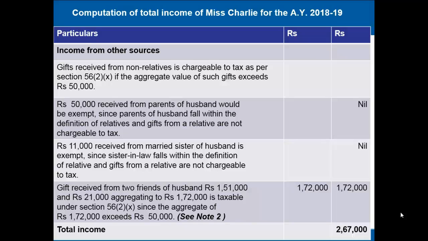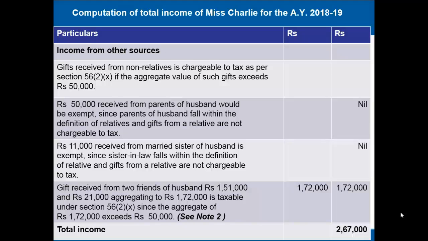This would be exempt as the husband's parents fall within the definition of relatives, and gifts from relatives are not chargeable to tax. So there will be no tax on this gift. Then she received 11,000 from the married sister of the husband, which is also exempt since the sister-in-law falls within the definition of relative, and gifts from relatives are not chargeable to tax. So nothing will be taxed here.